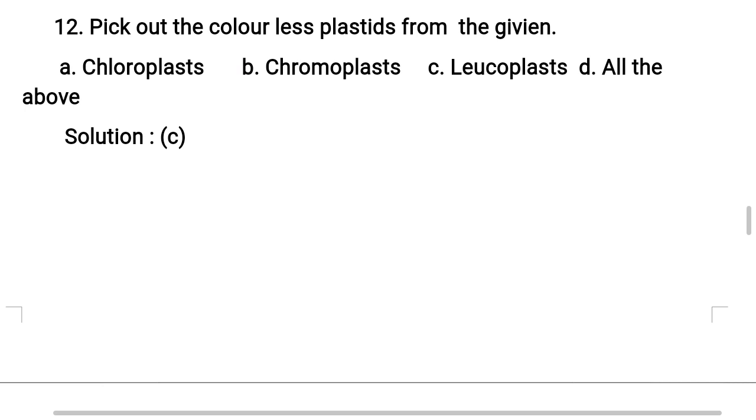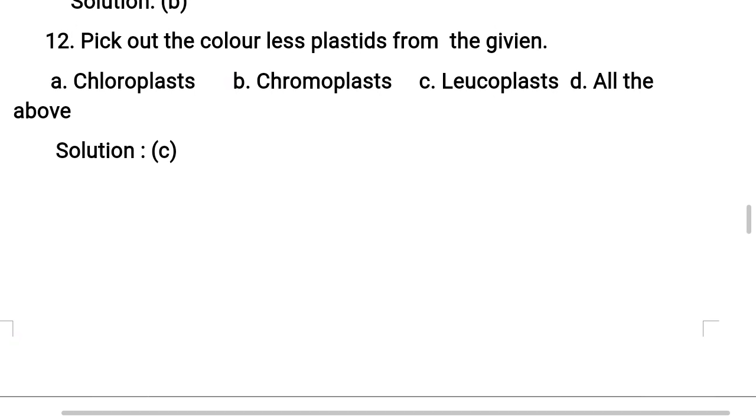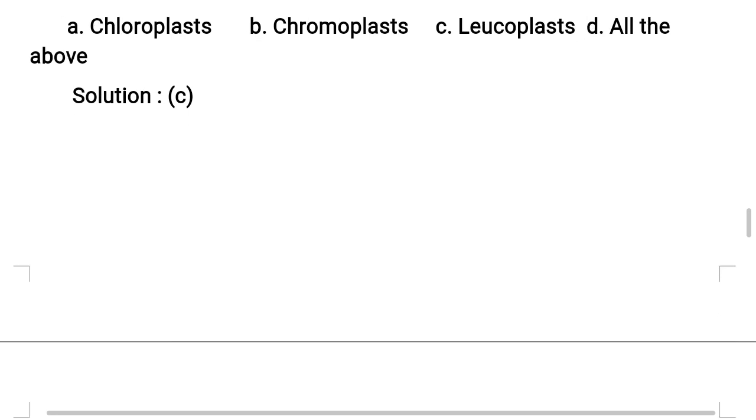Chromoplasts contain fat soluble carotenoid pigments like carotene, xanthophylls and other pigments also. So this gives parts of the plant a yellow, orange or red color. Understand? Then what about leucoplasts? Leucoplasts are the colorless plastids. They have varied shapes and sizes with stored nutrients. So the correct option is option C.